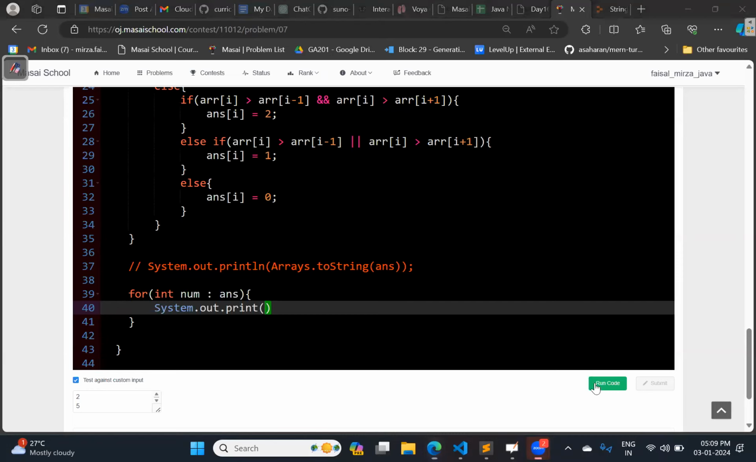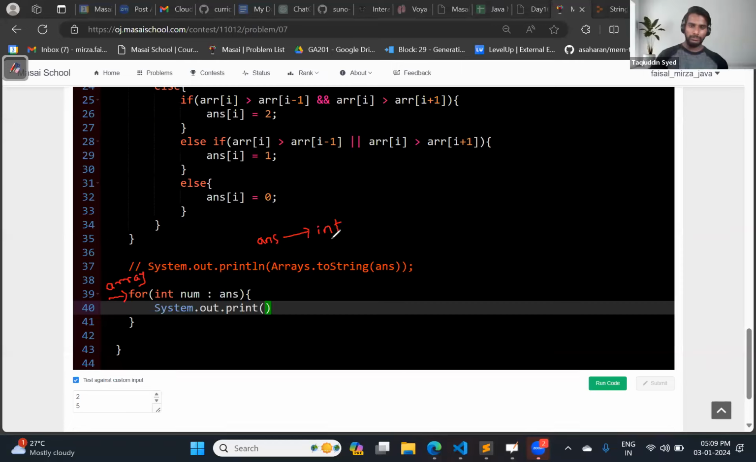Very simple. If you just remember my words, you will be able to understand this. First and very important thing, it is applicable only for arrays. Next, what type of array is the answer array? It is of type integer. So first you need to define the type. After that you can take any variable, anything you like.